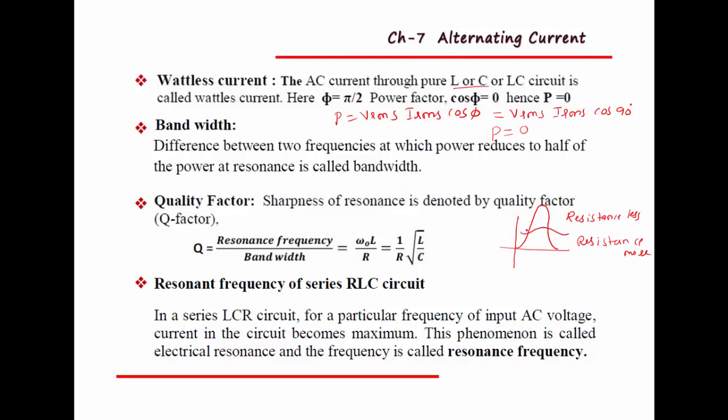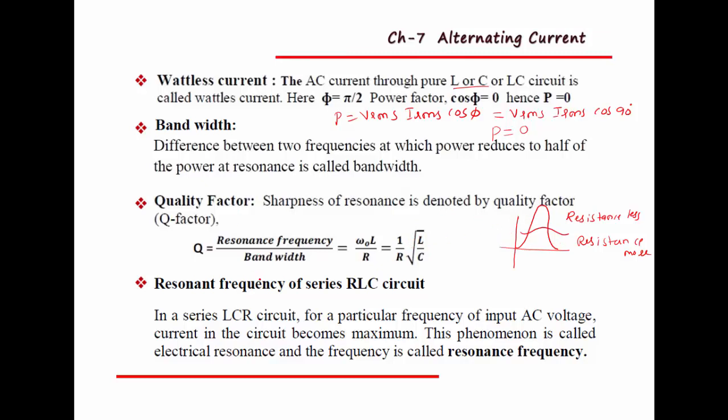So this sharpness of the curve is easily determined by the quality factor, or simply the Q factor. It is given by the equation Q equal to the ratio of resonance frequency to the bandwidth, or directly we can write the equation omega naught L divided by R, or 1 by R root L divided by C. Using this equation we can find the sharpness of resonance.